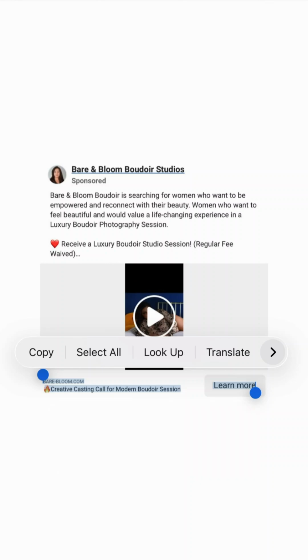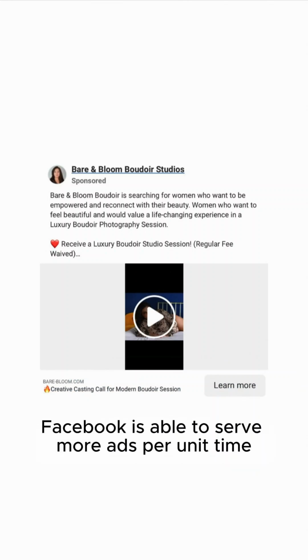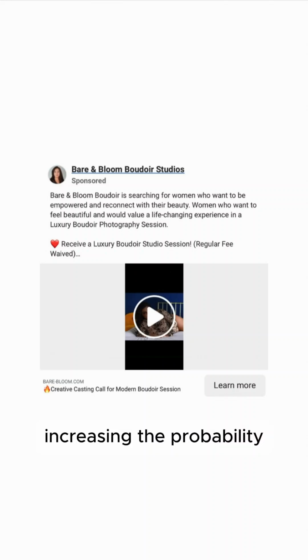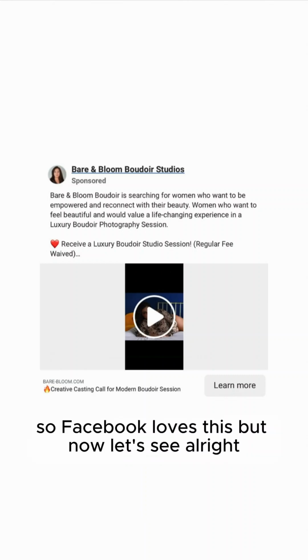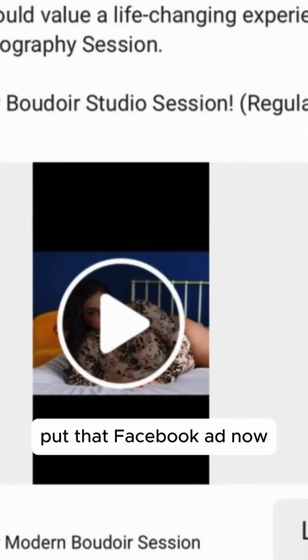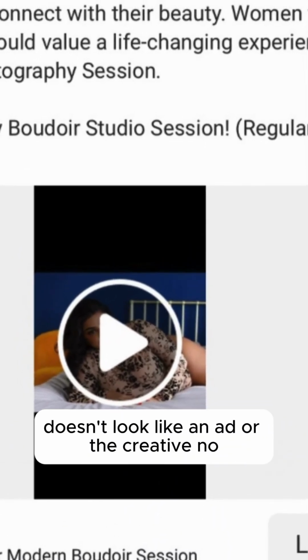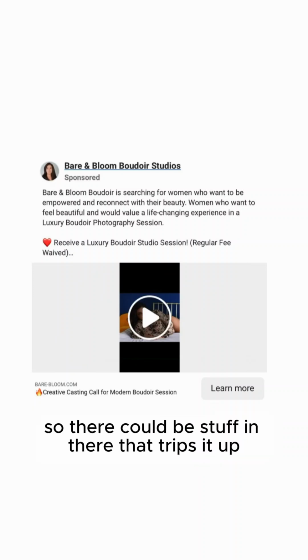And so that's that. Facebook actually has more women scroll by our ad per unit time. Facebook is able to serve more ads per unit time, increasing the amount of money they make per unit time. So Facebook loves this. But now let's see. All right, Boudoir Facebook ad. No, it doesn't look like an ad or the creative. No, all right, so that's fine. Well, from what I see right here, it's a video, so there could be stuff in there that trips it up.